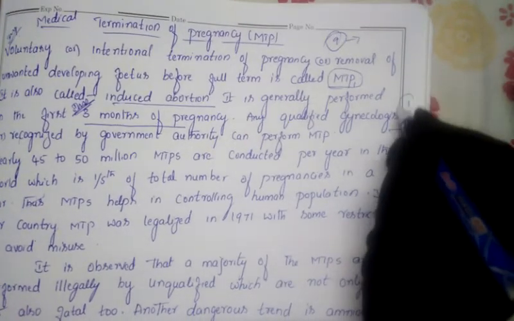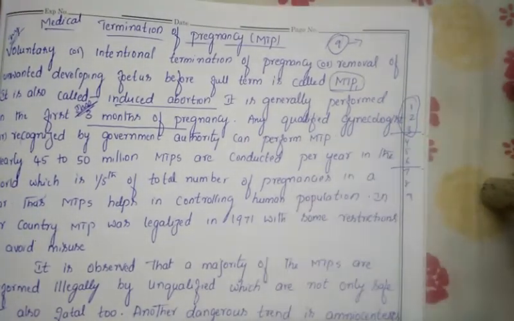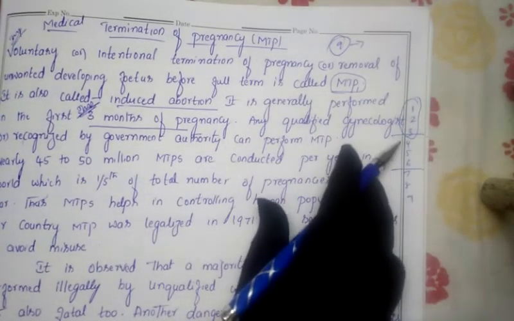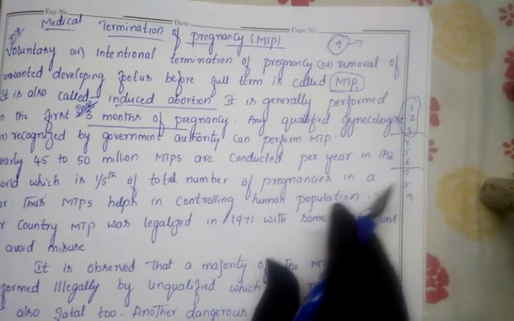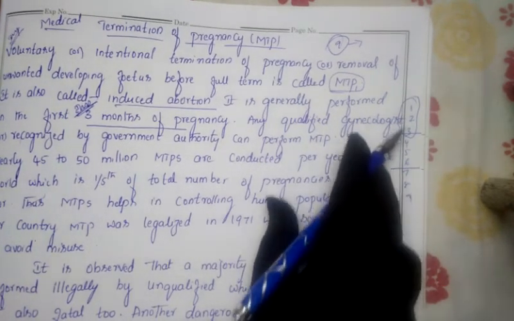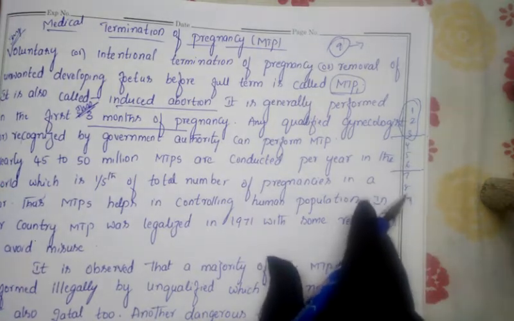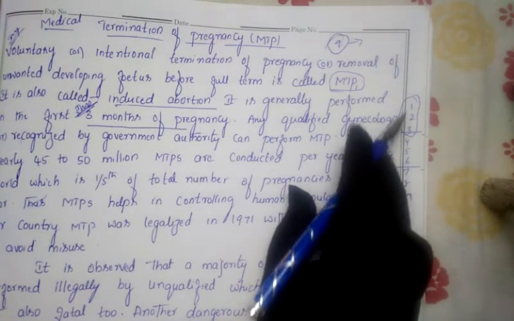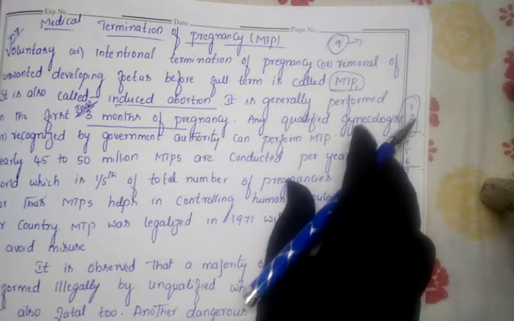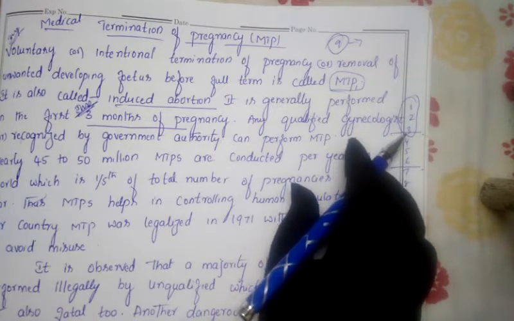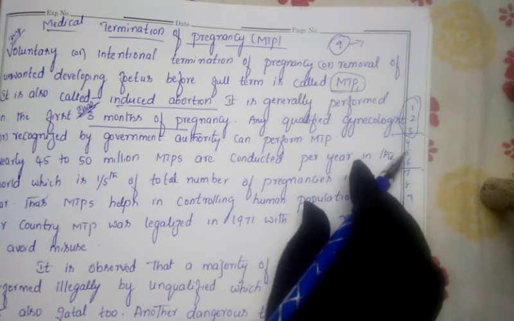Abortion is possible only in the first trimester. This is one trimester, this is one trimester, this is one trimester. Tri means 3 months: first trimester, second trimester, and third trimester. So abortion will take place only in the first trimester, either in the first month, second month, or third month of pregnancy. As they cross the 4th month, further abortion is not possible in the female.